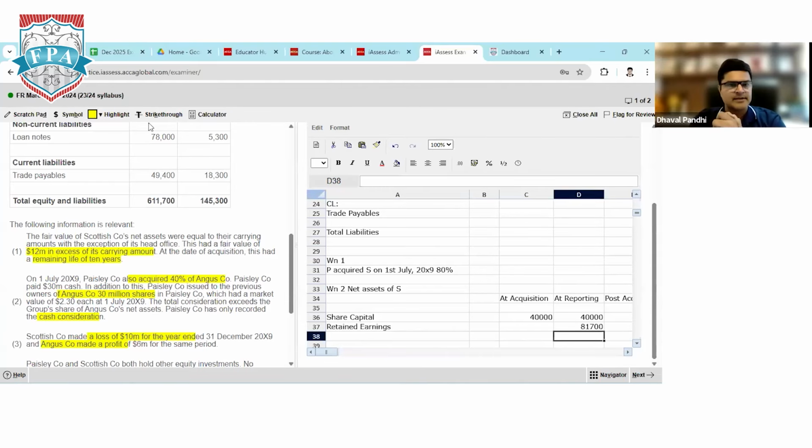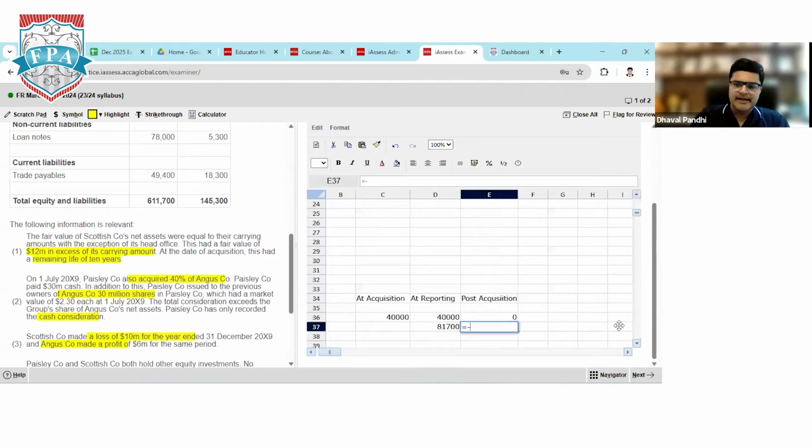But the point here is, the period is only 6 months. So shall we take the whole 10 million loss in our books or should we take only 6 months' loss? Should we take the full amount? Only 6 months. Exactly. The whole 10 million loss is for the entire period. So the post acquisition figure will be minus 10,000 into 6 divided by 12, because we only hold the company for a period of 6 months.